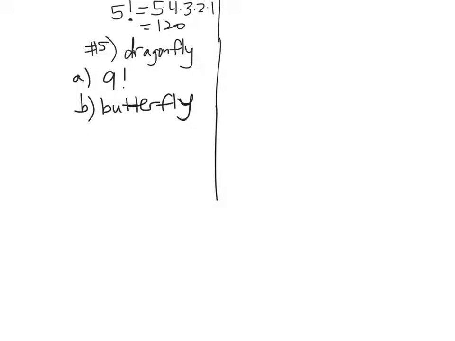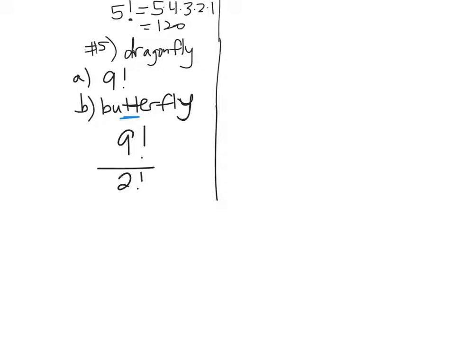All right, butterfly. Now, butterfly has some repeats. See those T's right there? They repeat. So if I took a new word and made it a T and T, that's going to be the same word because you can't distinguish between the T's. It's the same letter. So for butterfly you take your 9 factorial and divide out the repeats. Since T happened twice, we're going to divide by 2 factorial.